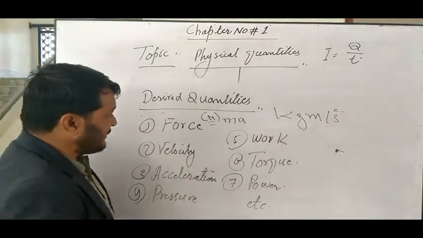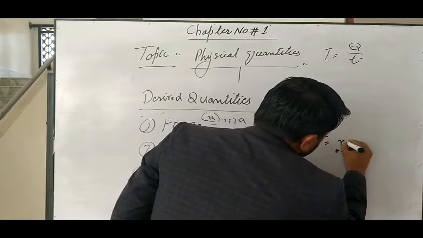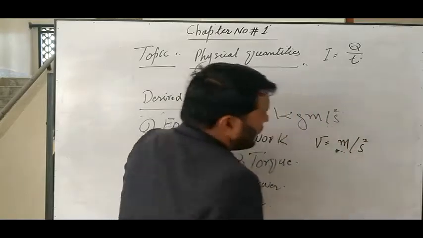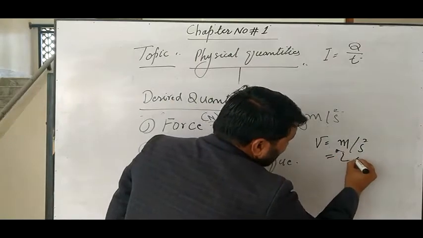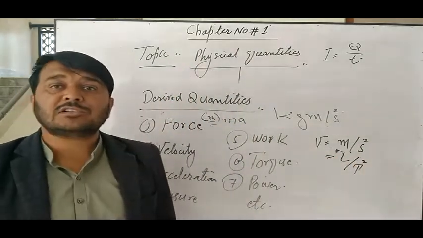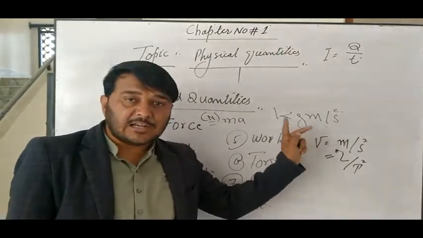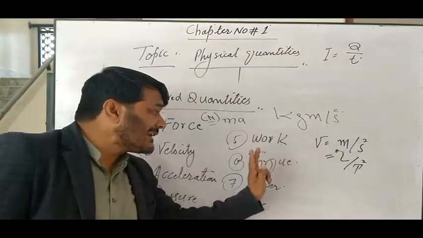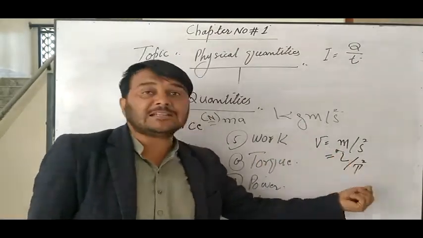Second example, velocity. Velocity is equal to meter per second. Meter is the unit of length and second is the unit of time. It means that velocity is a derived quantity which is derived from two basic physical quantities, length and time.